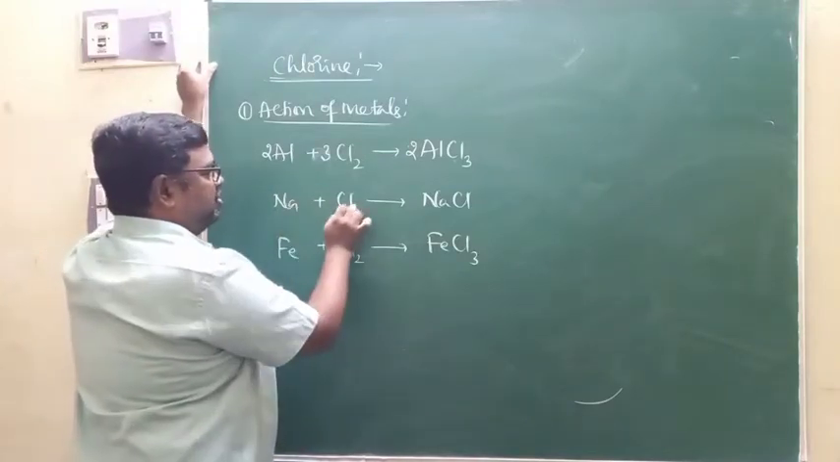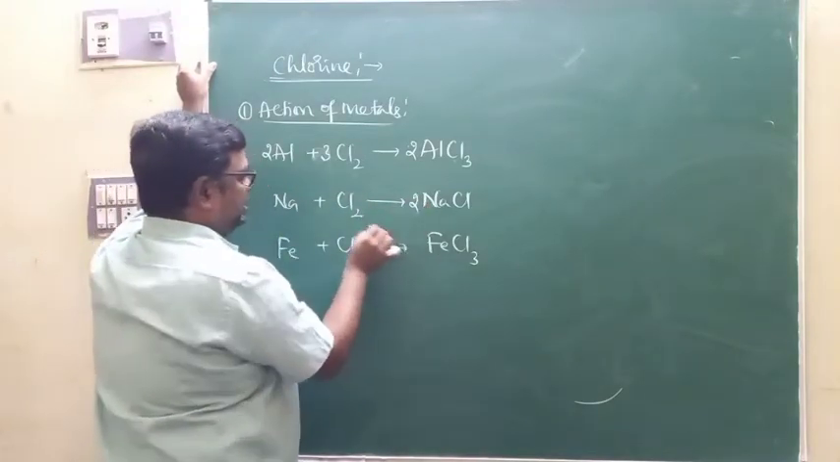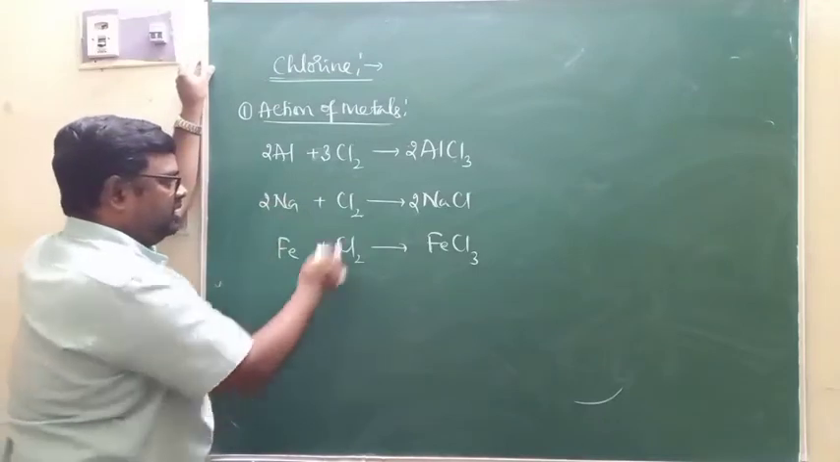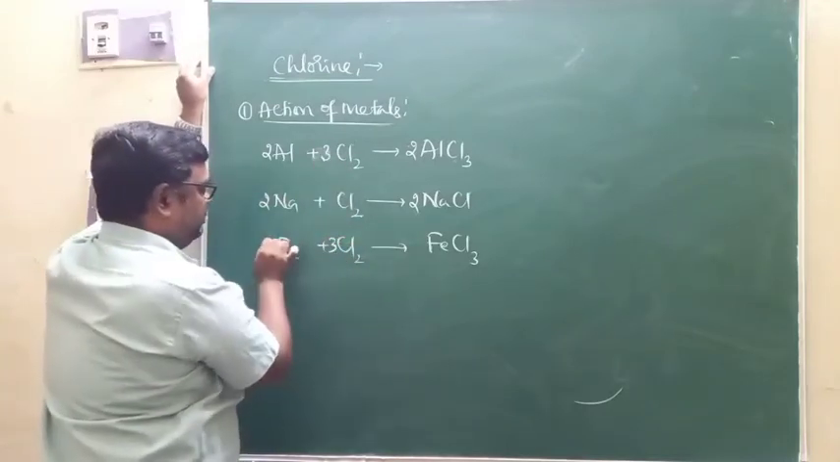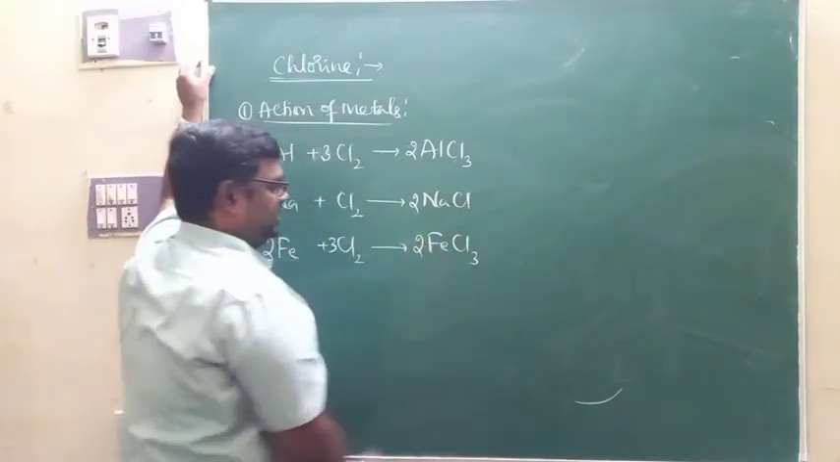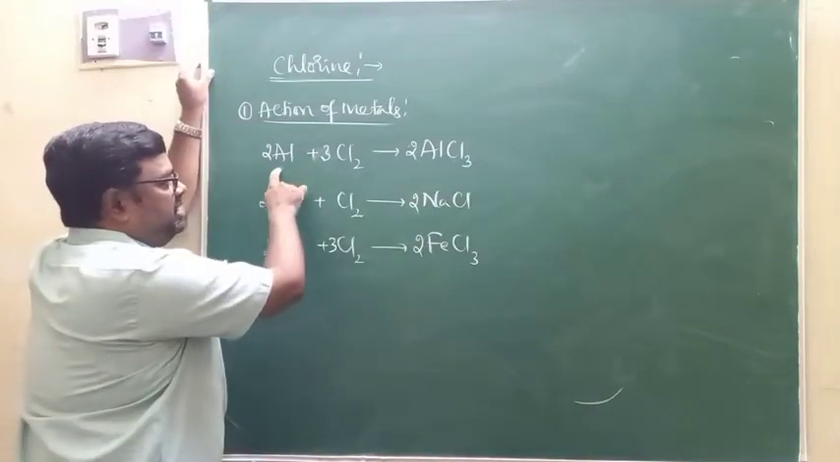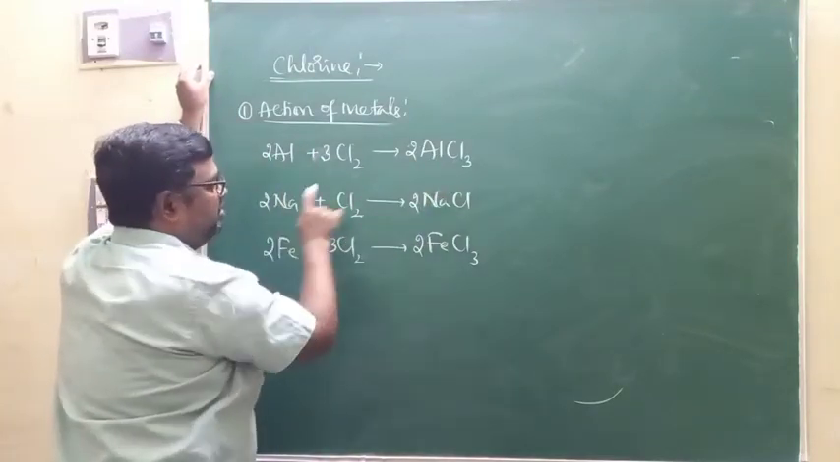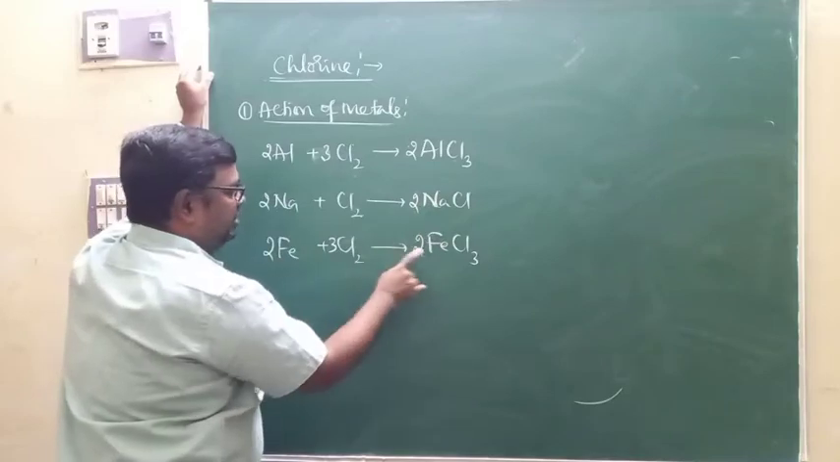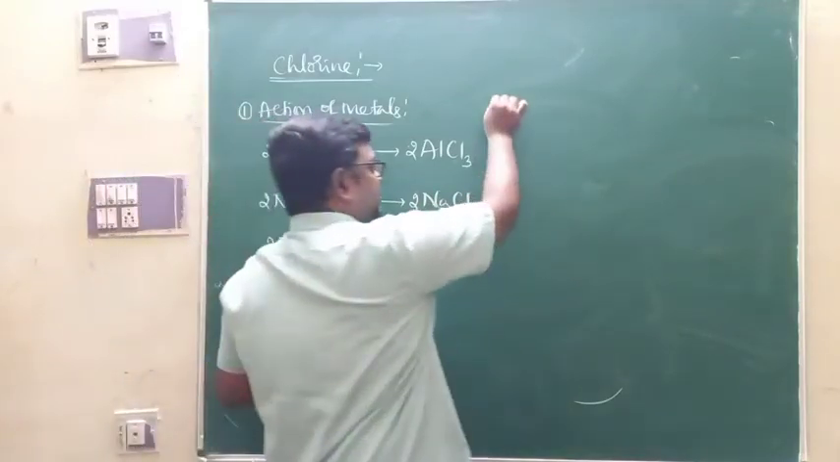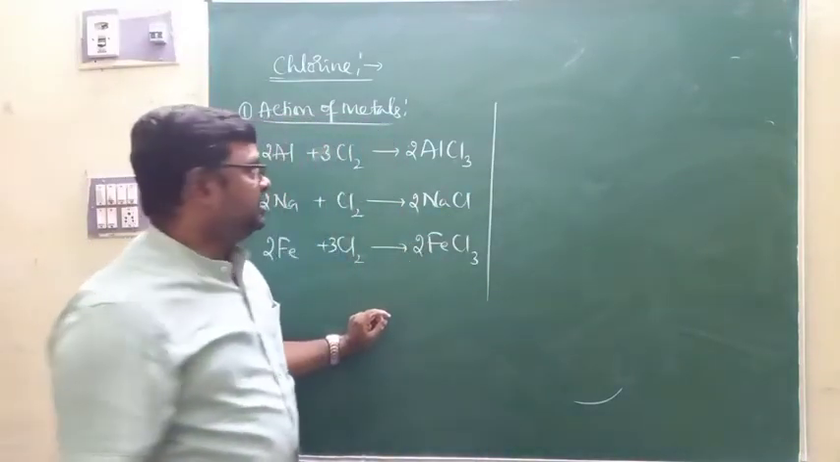Apart from that, sodium chloride, Cl2 is there, 2NaCl, therefore it is 2 there. Similar to this, 3Cl2 and of course 2Fe there, and of course it is 2FeCl3. Aluminium is converted to aluminium chloride, sodium is converted to sodium chloride, iron will be converted to ferric chloride. That is the action of chlorine on metals.